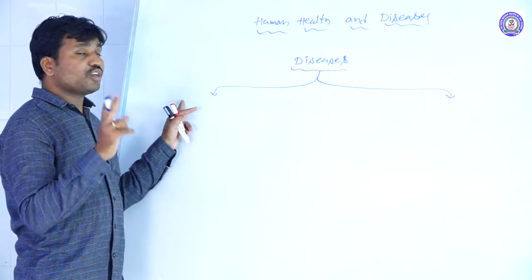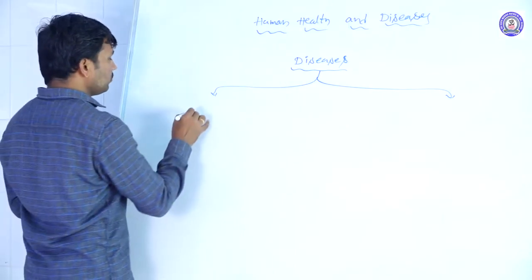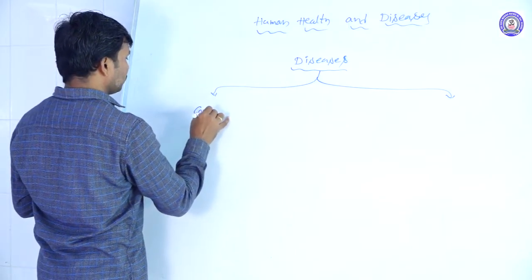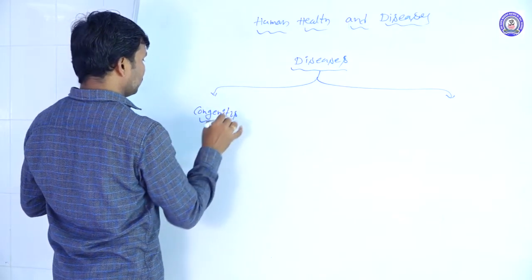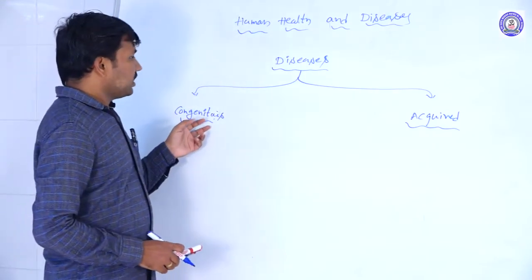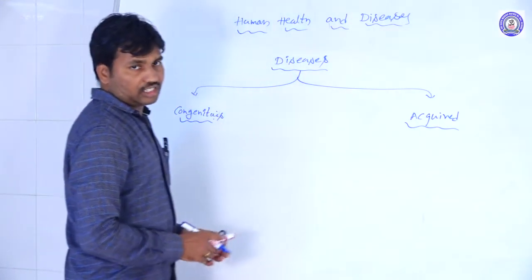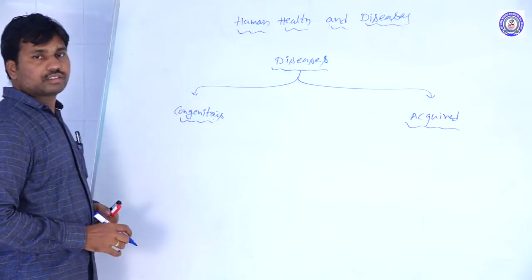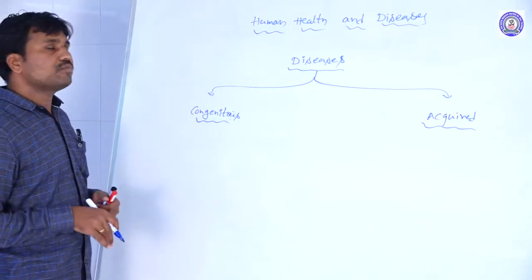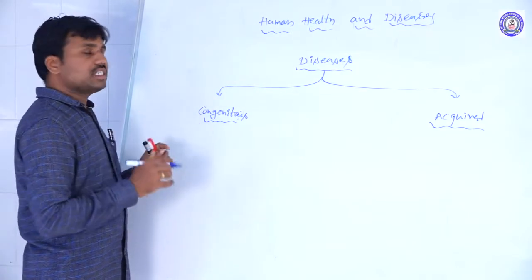Majorly the diseases are of two forms: congenital and acquired diseases. Diseases that are present by birth come under congenital diseases.